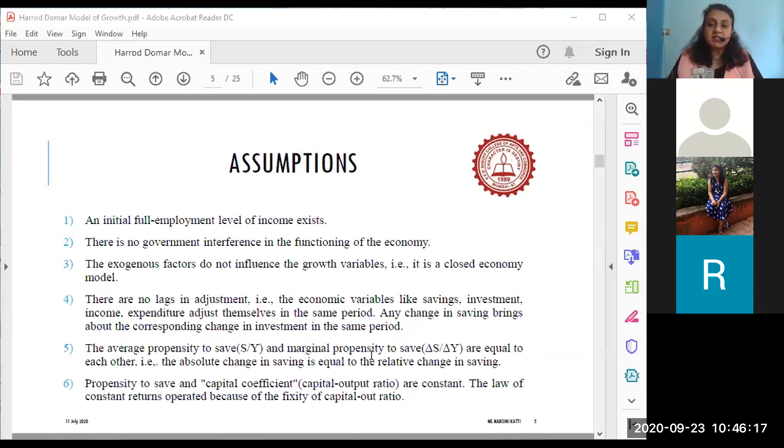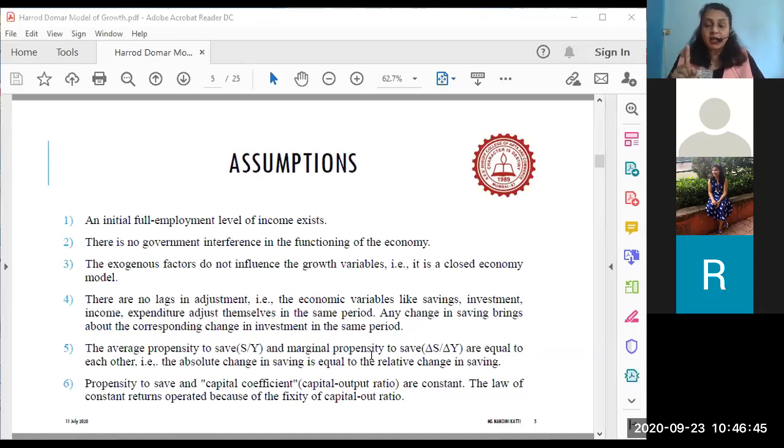So let us say that the income of this individual increases from 5,000 to 6,000. His marginal income has increased by 1,000. Now, out of that 1,000, how much more is he going to consume and how much more is he going to save is called marginal propensity to save.